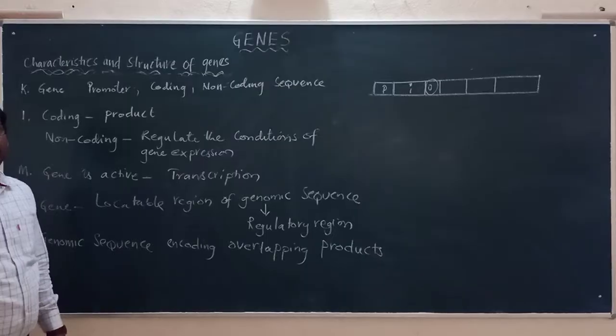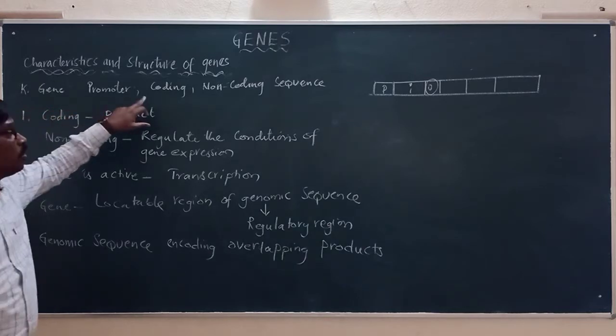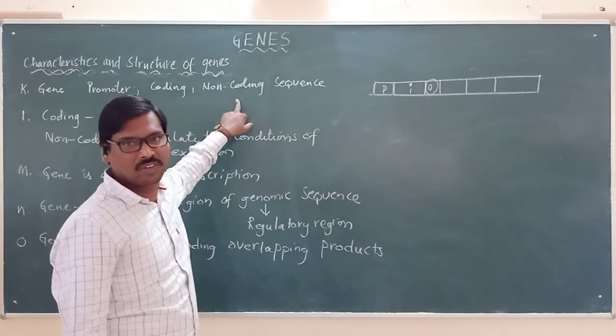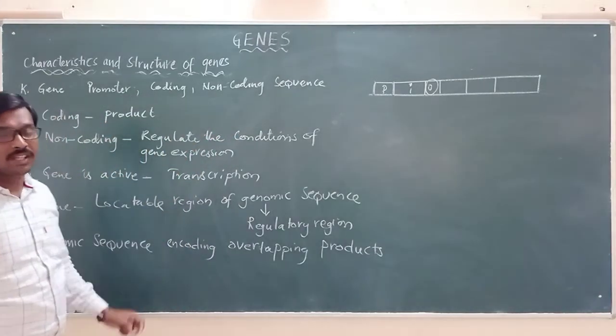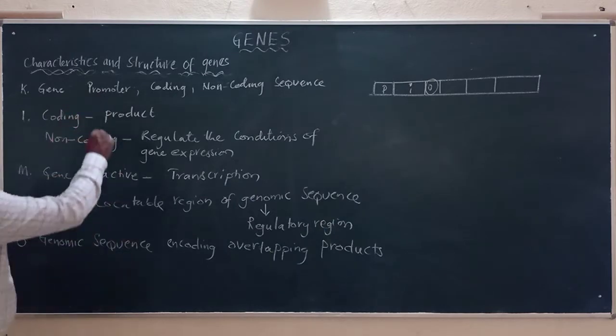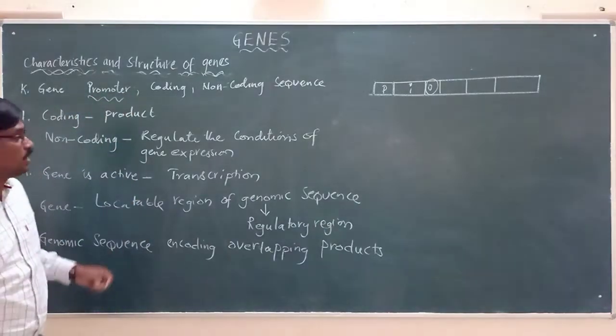In the next point, the gene also has the promoter region, coding region and non-coding region, or non-coding sequence as we call it. Please remember this. It has the promoter, which is very important. Coding and non-coding sequence.